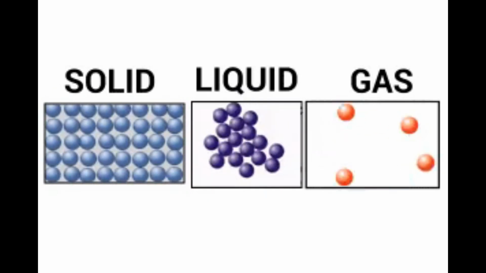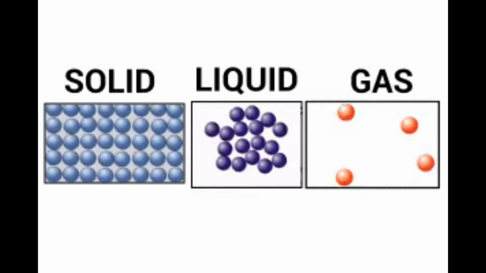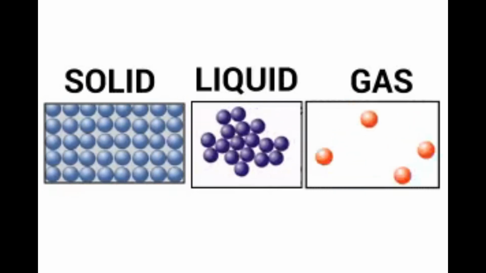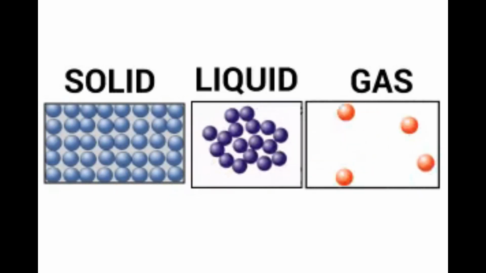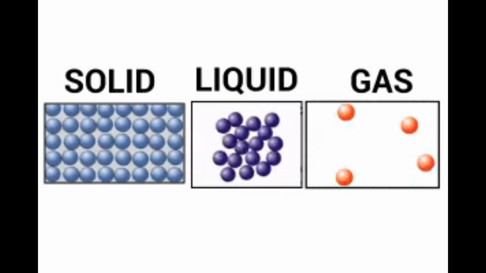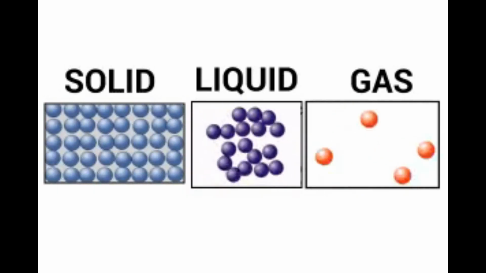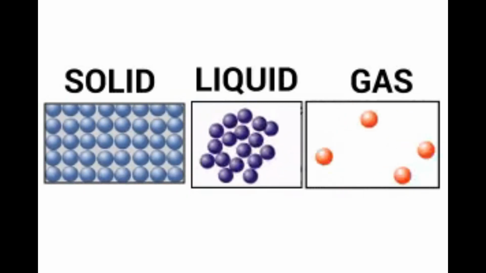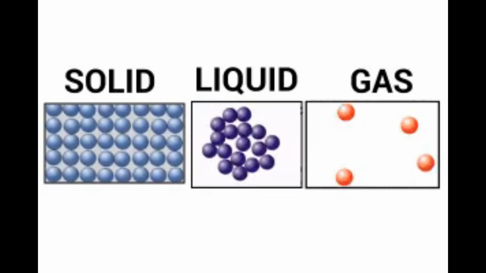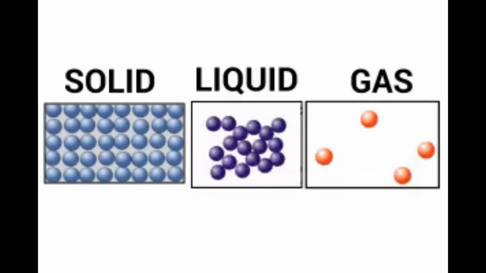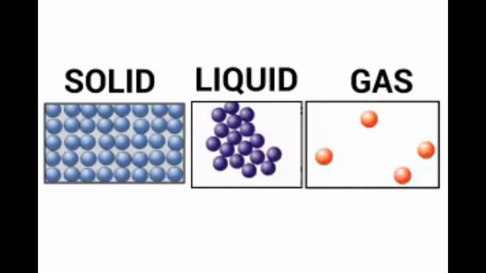States of matter. Observe different types of matter around you. What are its different states? We can see that matter around us exists in three different states: solid, liquid, and gas. These states of matter arise due to the variation in the characteristics of the particles of matter. Now, let us study about the properties of these three states of matter in detail.